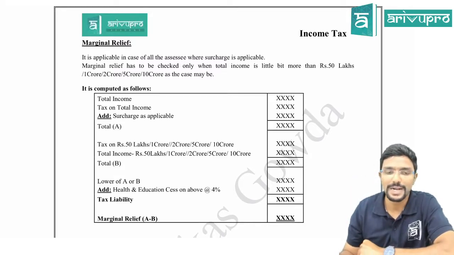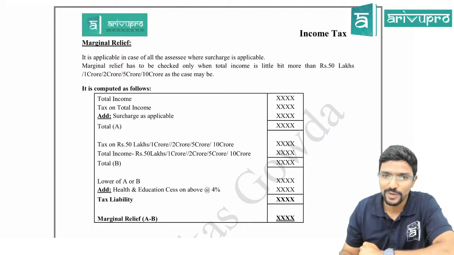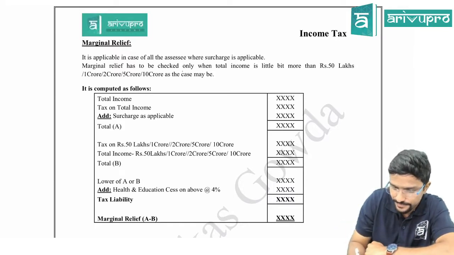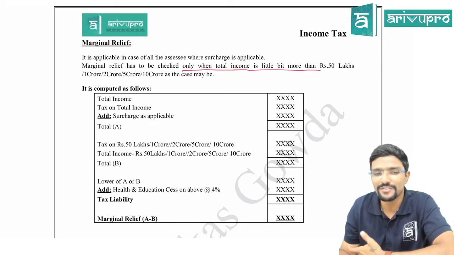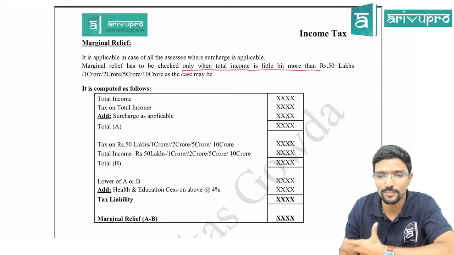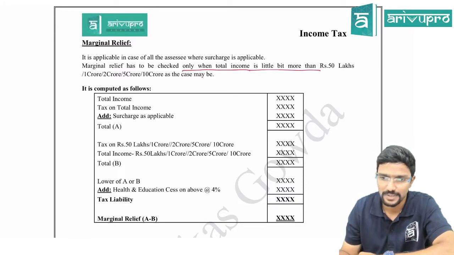Marginal relief has to be checked only when total income is a little bit more than 50 lakh, 1 crore, 2 crore, 5 crore or 10 crore as the case may be, depending upon how much your income is and what limit you have crossed.